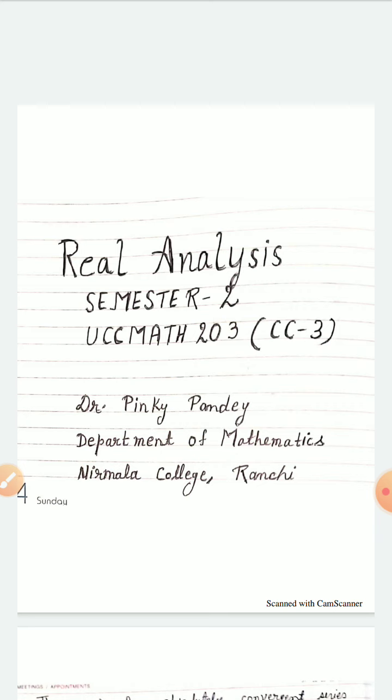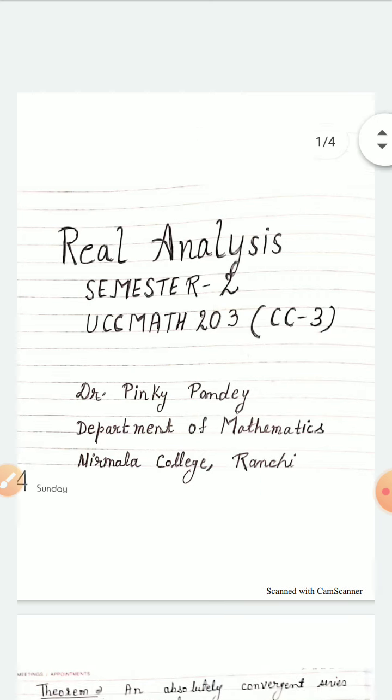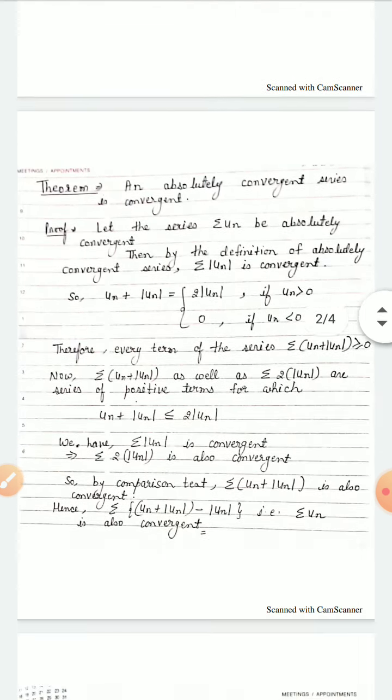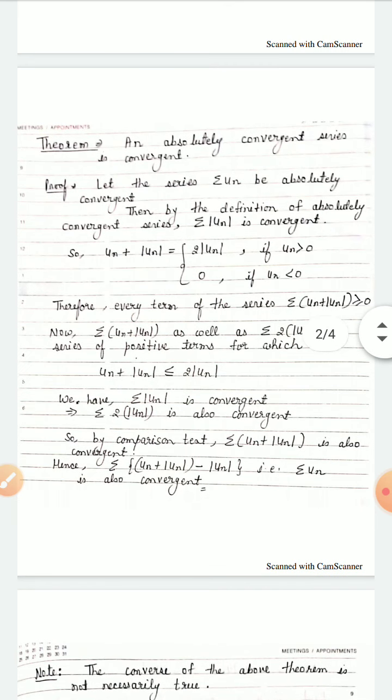In the previous lecture, I discussed what absolutely convergent series and conditionally convergent series are. Now we discuss some theorems based on them. The first theorem is: an absolutely convergent series is convergent. This is a very important theorem. An absolutely convergent series is convergent. Now come to the proof.